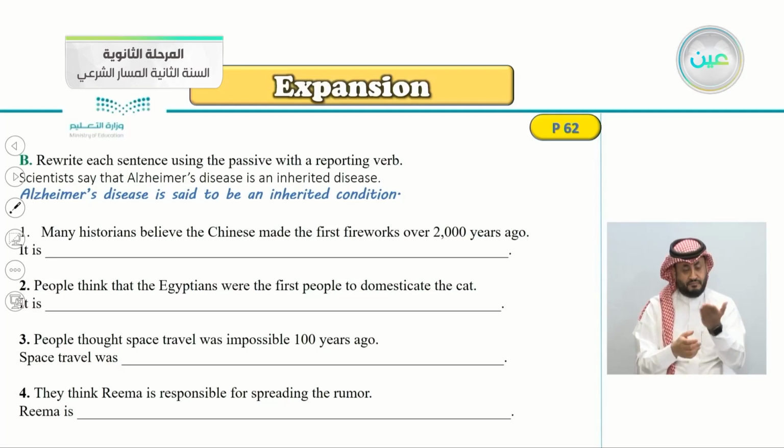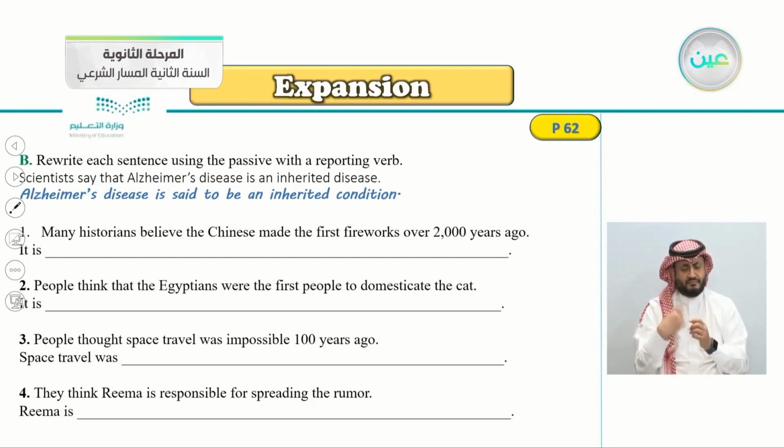So the first one here is already done. Scientists say that Alzheimer's disease is an inherited disease. So make it into passive using a reporting verb. Remember, we always begin the passive with the object. Alzheimer's disease is said to be an inherited condition. Because here it says, scientists say, that's why we chose the word said. I think this is an easy one here.